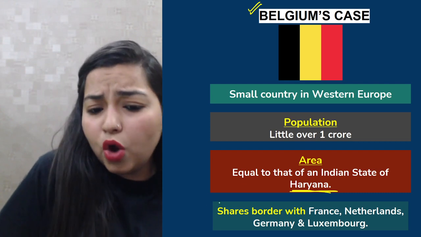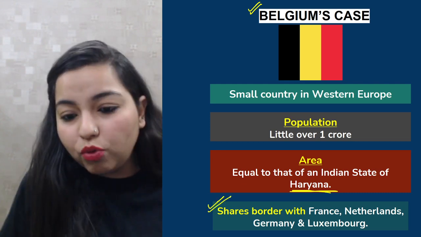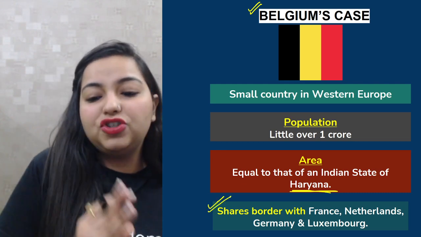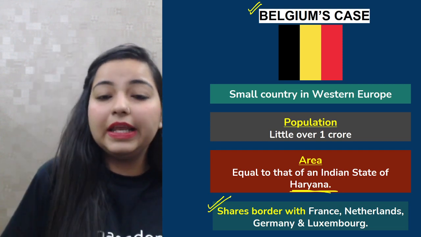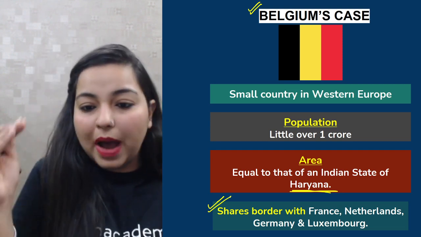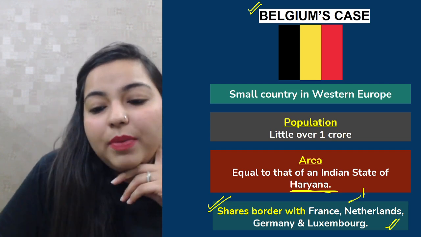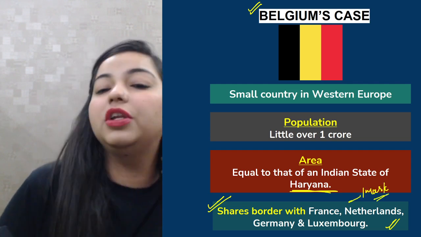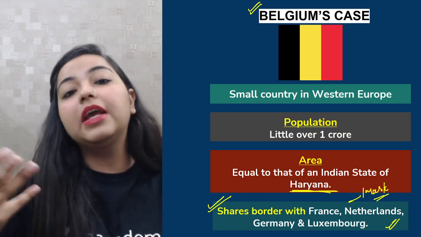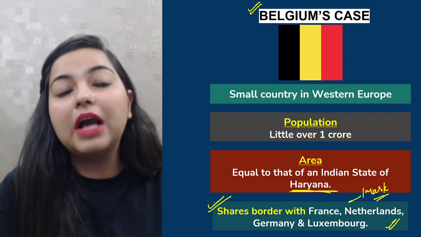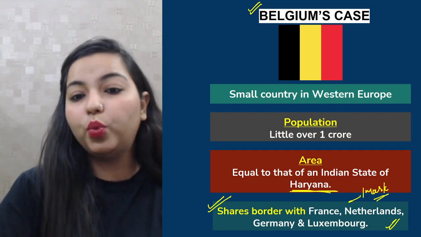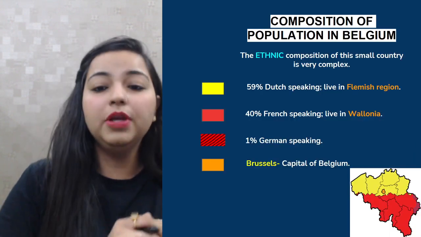Along with that, it shares its boundaries with France, Netherlands, Germany, and Luxembourg. So basically, north, south, east, west, its boundaries are shared by these 4 countries. And this can be asked as a 1 marker question in your exam, where they can ask you which all countries share their boundary with Belgium.